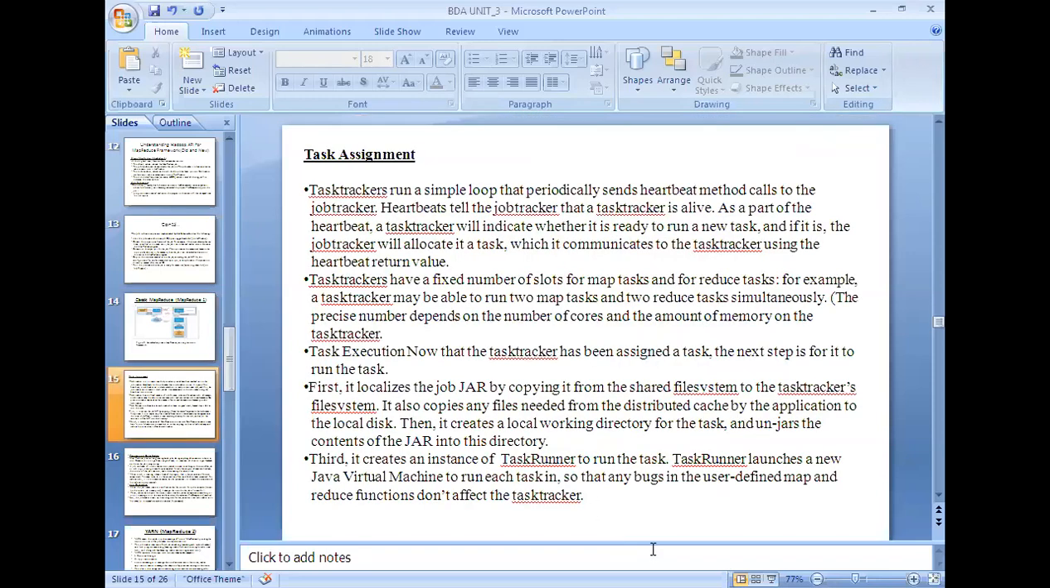The task runner launches a new JVM to run each task in, so that any bugs in the user-defined map and reduce functions do not affect the task tracker. It will not affect the other functionalities of the task tracker, even if errors are present in the map and reduce logic that you have written. So that is the task assignment process.